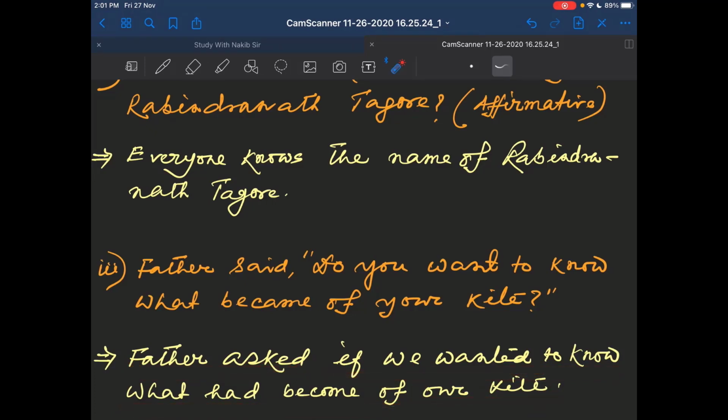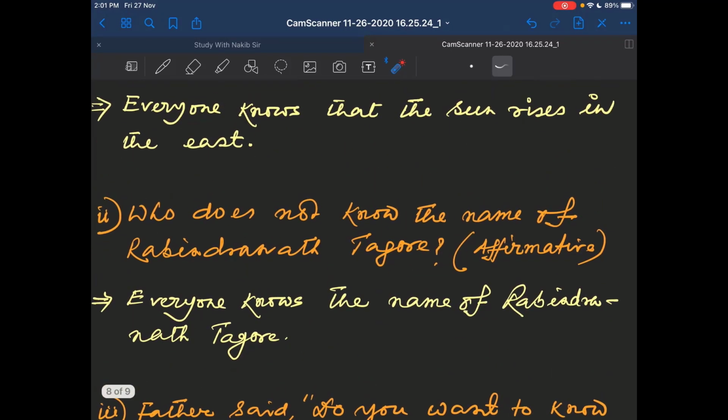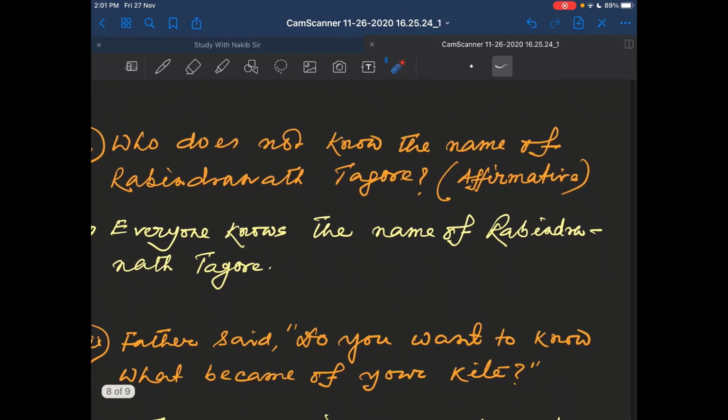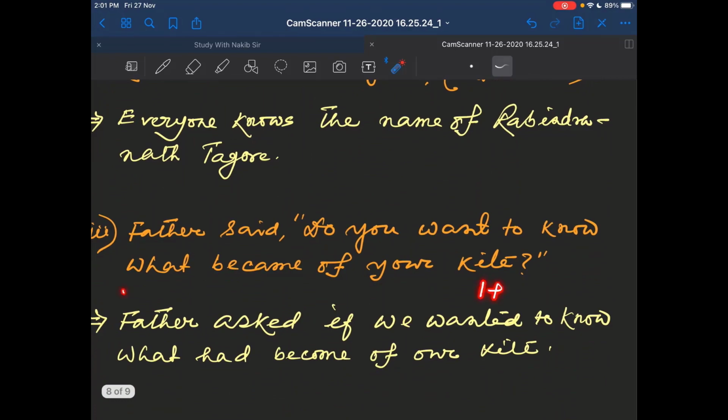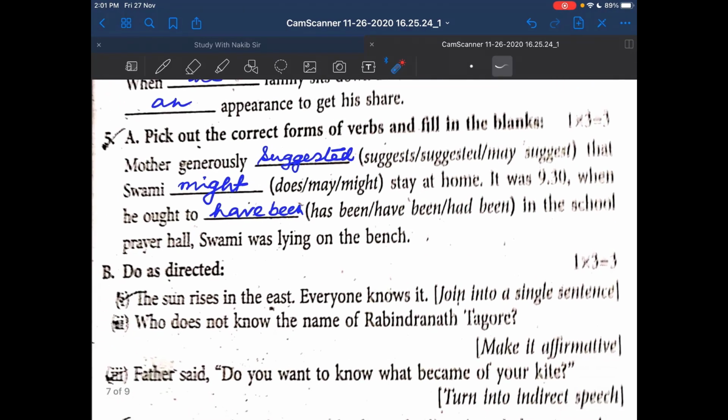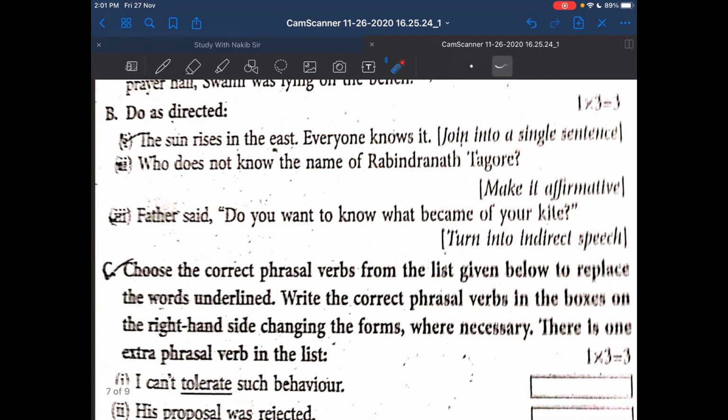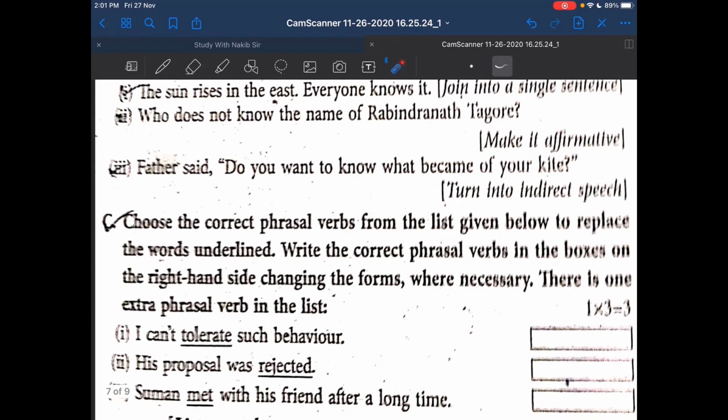Okay. So if you answer your questions this way, for the first question you will get 1, and for this second one you will get another 1, and for the third one you will get another 1. Together you will get 3. Now go to question number 5c. That is about choosing the correct phrasal verb in the correct form.